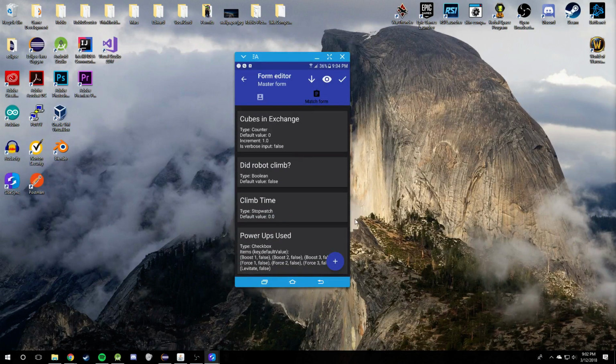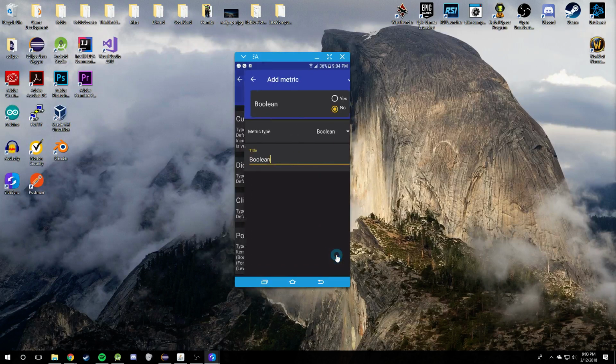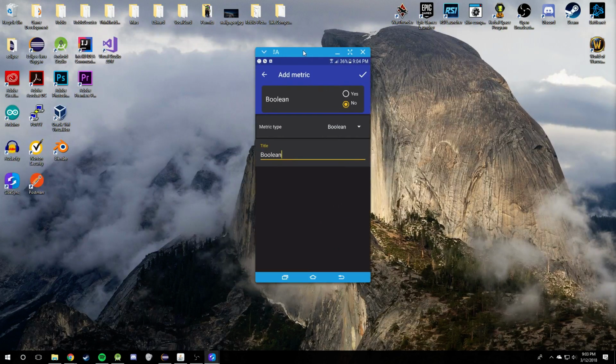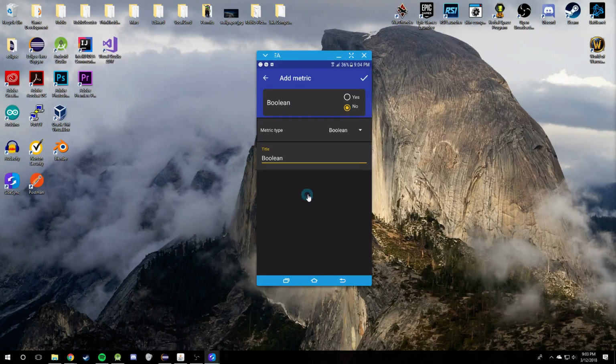When you want to add a metric, click this plus button right here, and you'll be brought to the second most important view in here, the add metric view. This has three major components. First off, you have the same discard and save buttons as before. In the toolbar at the top here, you'll receive a metric preview. Now this actually does have some functionality.